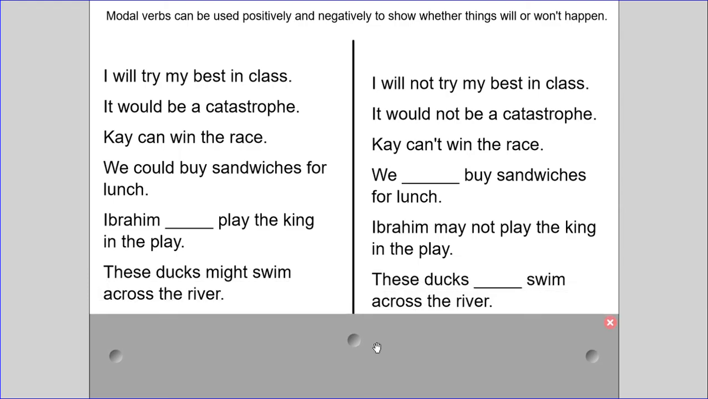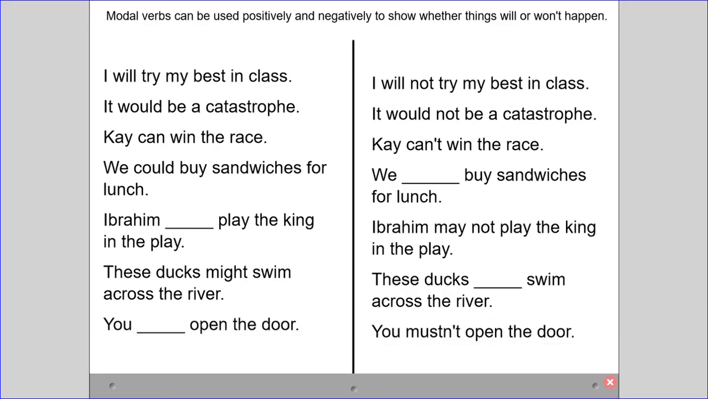These ducks might swim across the river. What would the opposite be, the negative form? These ducks might not swim across the river, or we could contract it. These ducks mightn't swim across the river. You mustn't open the door. Think what mustn't would be a contraction of. You must not open the door. So it would be you must open the door for the opposite.